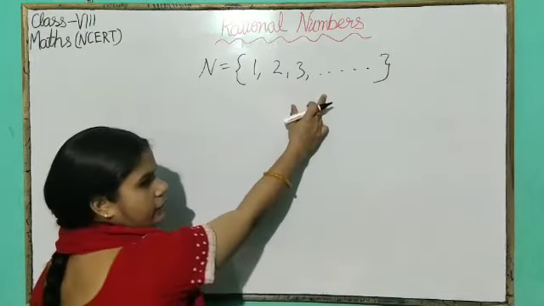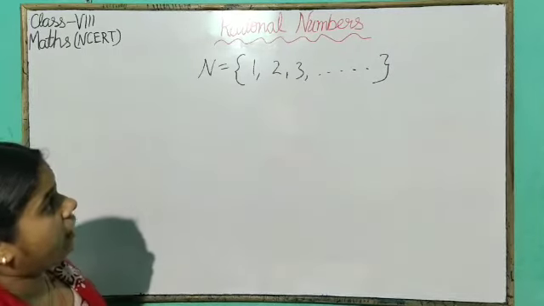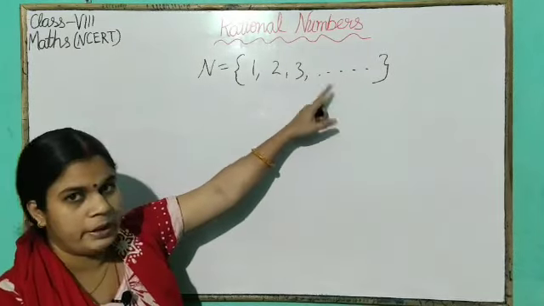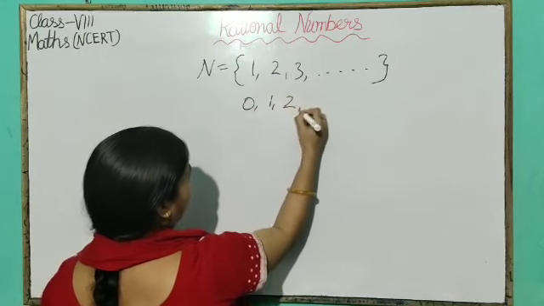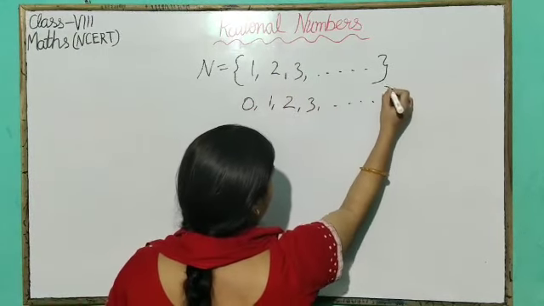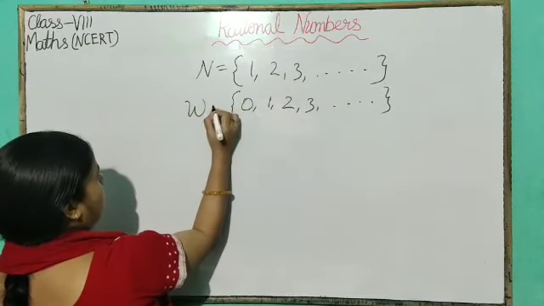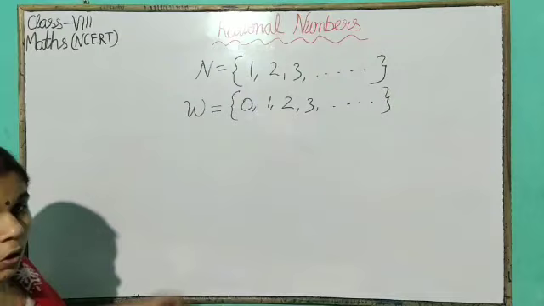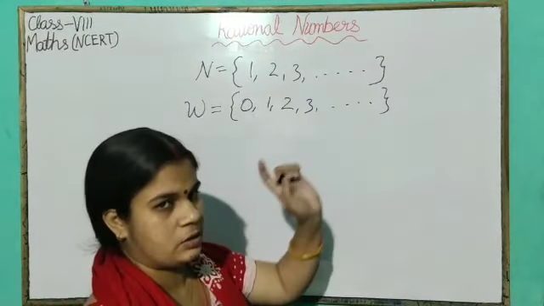And if we include 0 in these counting numbers, 0, 1, 2, 3 and so on, then this collection becomes whole numbers. W represents whole numbers. Whole number is the collection of 0, 1, 2, 3, etc.